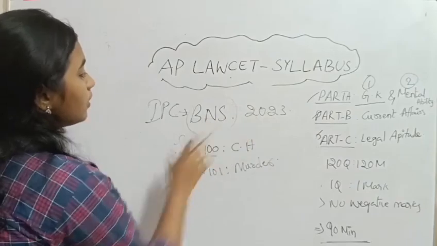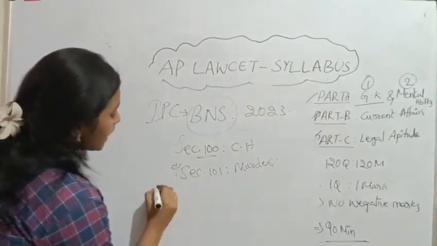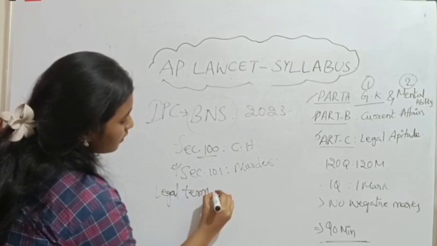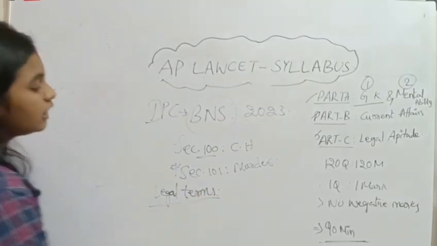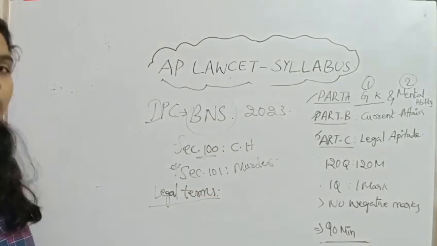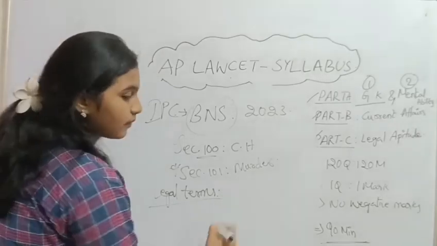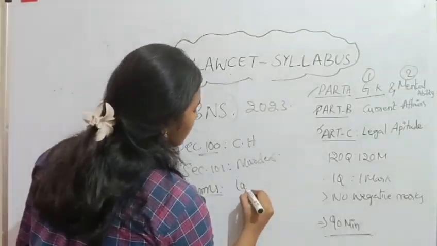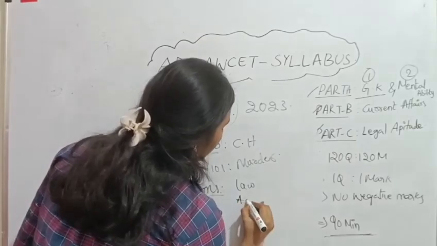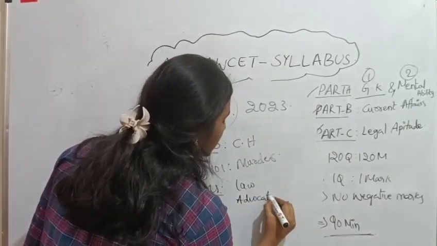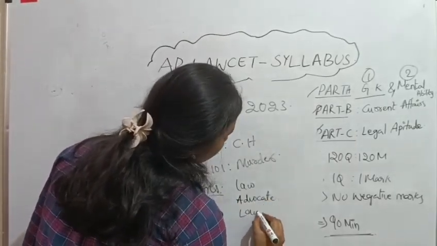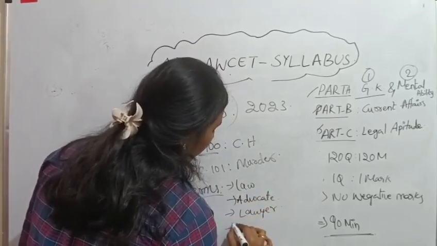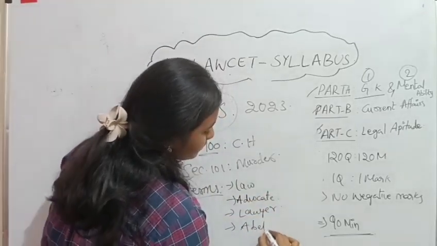After BNS, another important topic is legal terms. Legal terms will be asked. We know some legal terms: law, advocate, lawyer, abatement.